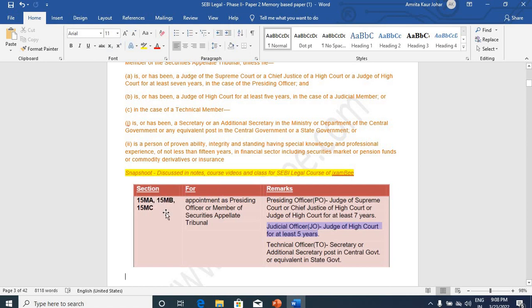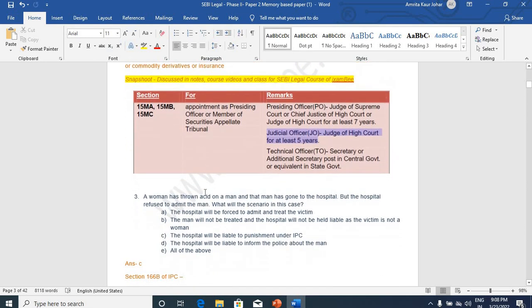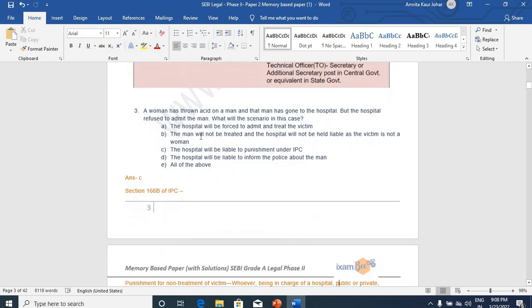Section 15M was discussed in the notes, course videos and classes as well for the SEBI Grade A Legal Officer Examination course of ixamBee. This is the proof of that, we can say.